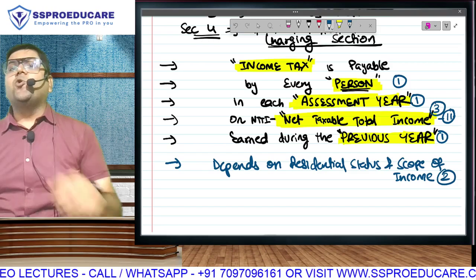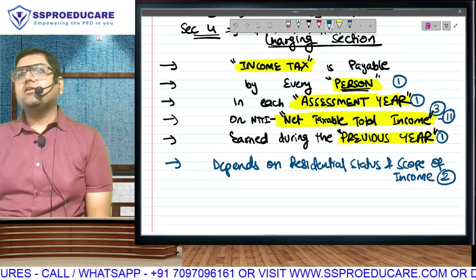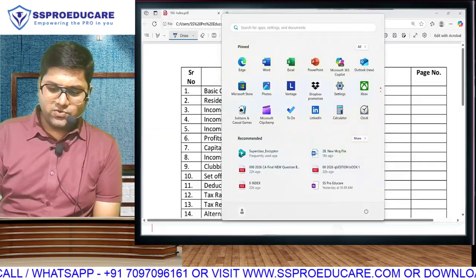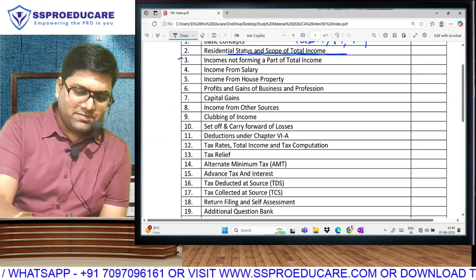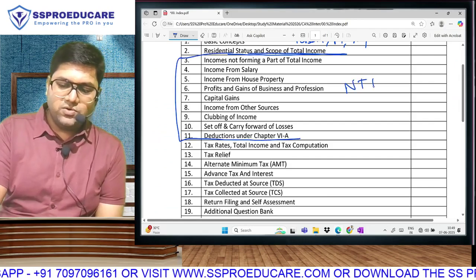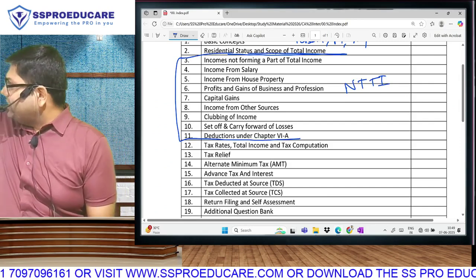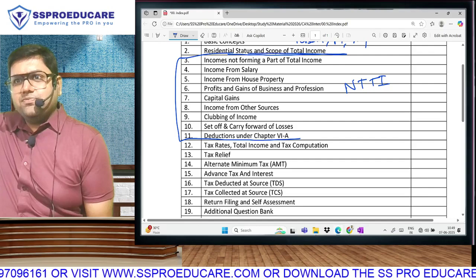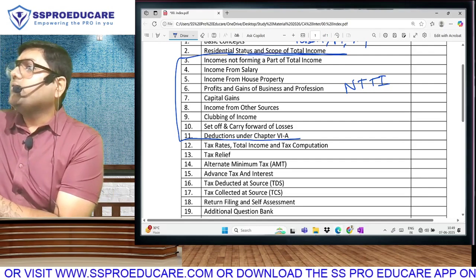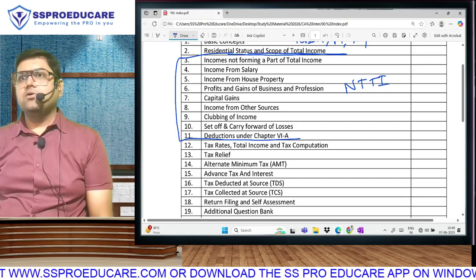Nine chapters only to learn calculation of income. If you want to know the 9 chapters, chapter number 3 to chapter number 11, we have 9 chapters only to learn calculation of net taxable total income. I will be telling you a little about all these chapters. I am introducing your syllabus to you now. I am introducing to you what are these 18 chapters that I have to teach you with the help of